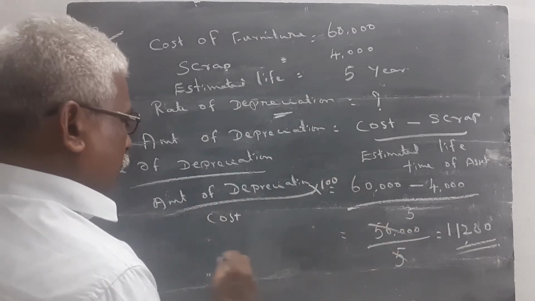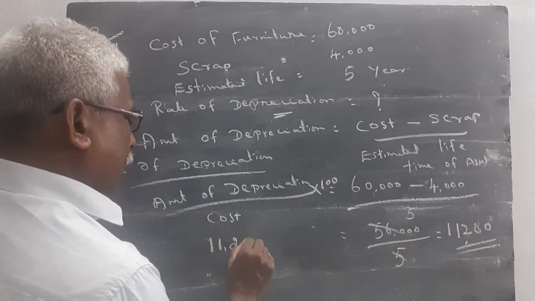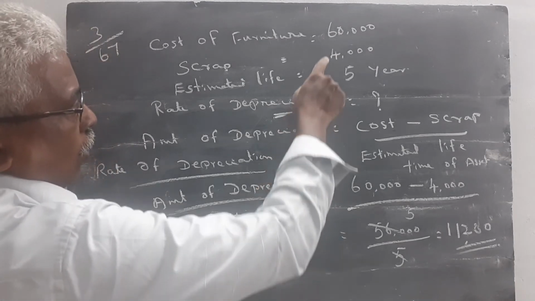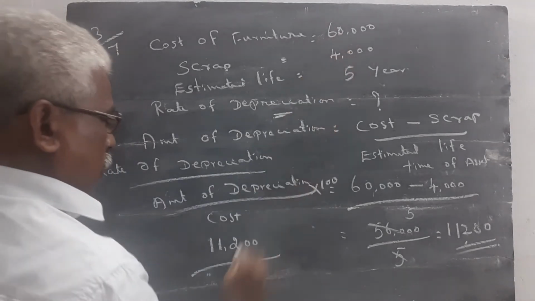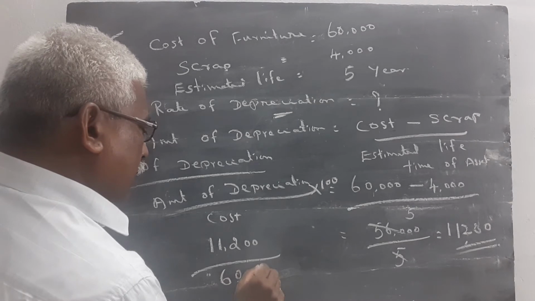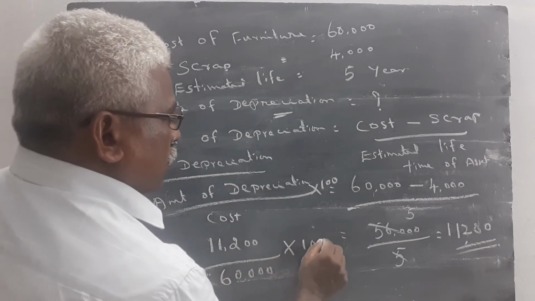Amount of depreciation is equal to 11,200 divided by cost of asset, 60,000, into 100.